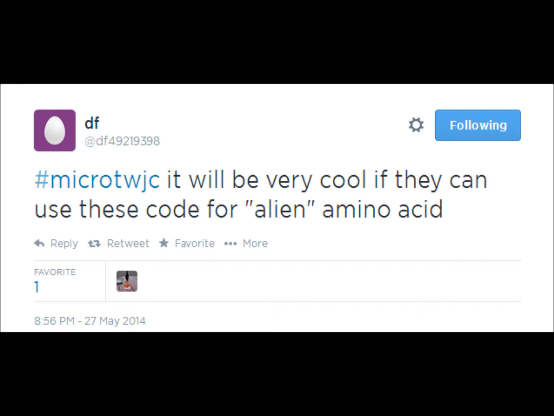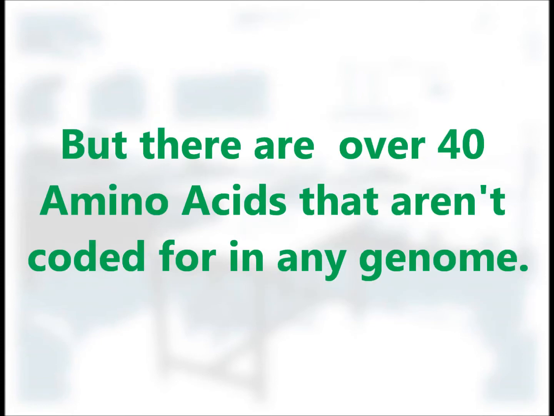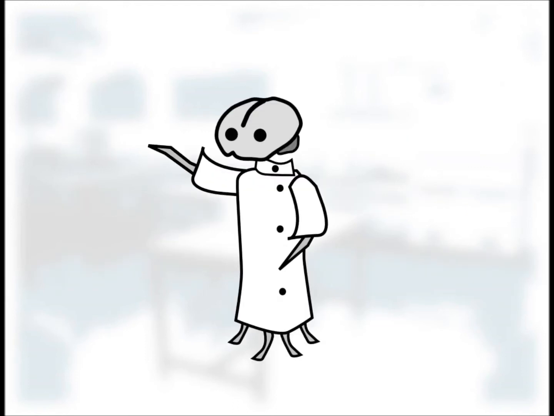DF49219398 pointed out that these could be used to code for alien amino acids. What does this mean, you may ask? Well, all the living things that we know of use 20 amino acids, but there are a whole lot more amino acids out there. At least 40 unnatural amino acids have been artificially incorporated into proteins. If you use these unnatural base pairs in an expanded genetic code, you can now code for all these new amino acids and incorporate them into the kinds of proteins that we'd never see in the natural world.